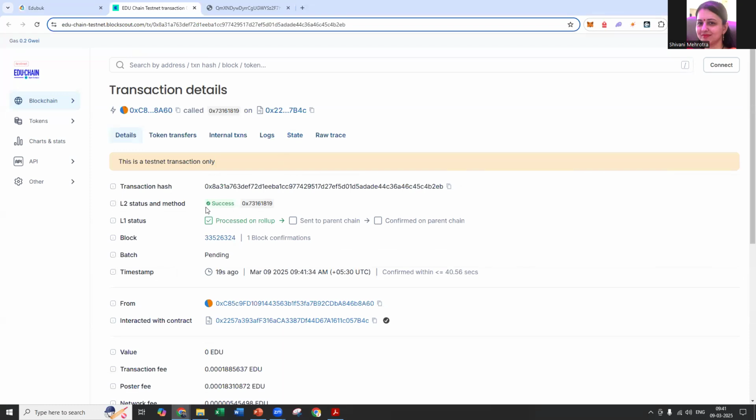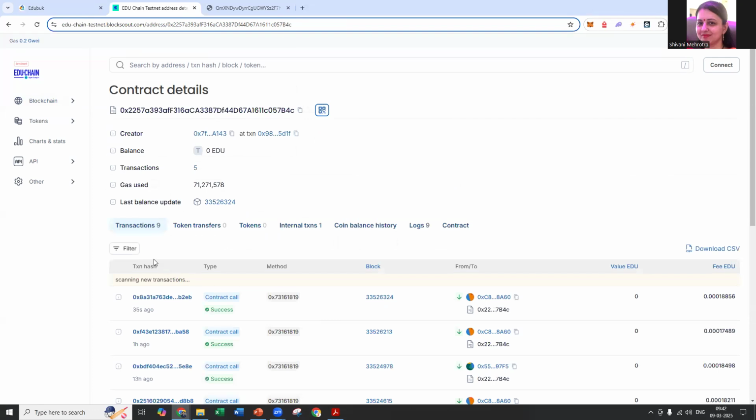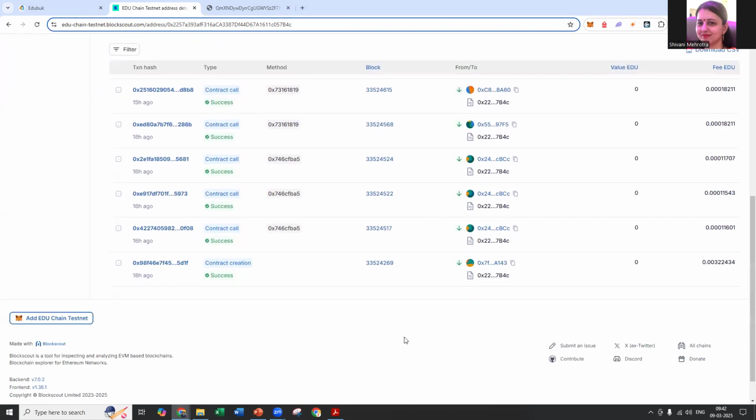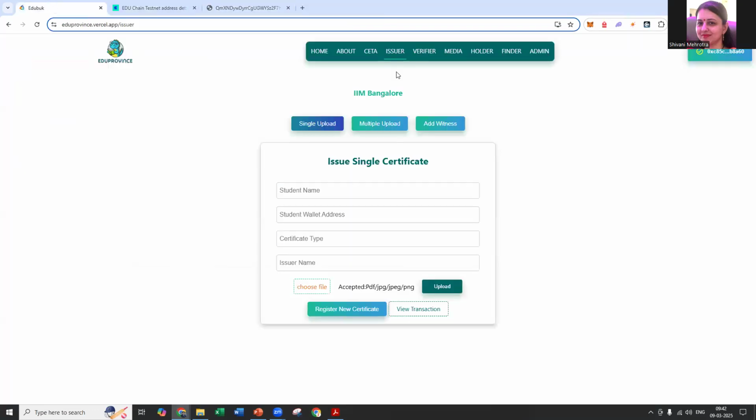Here is the transaction hash. It is showing L2 status and method, which is a success. So we have done this on this contract address. The contract address details are this. There have been 9 transactions. All have been successful. So the DApp is working very well right now.